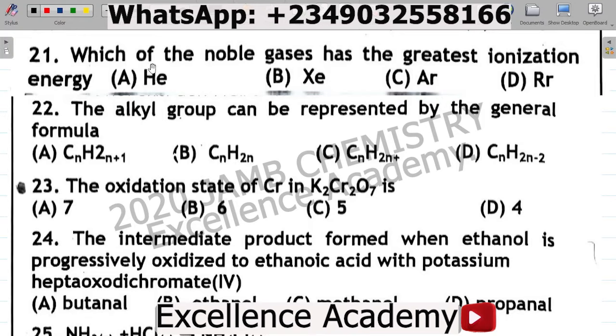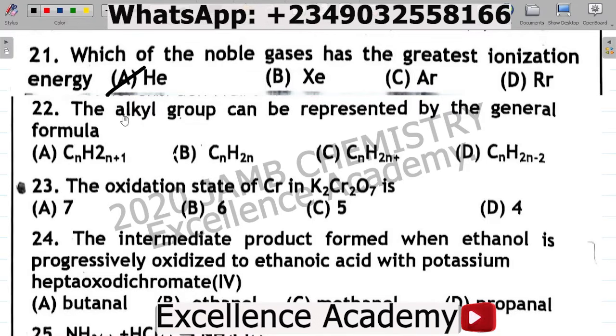Question 21 says, which of the noble gases has the greatest ionization energy? A. Helium. B. Xenon. C. Argon. D. Rhenium. So which of these is the correct answer? For this question, take note that the correct answer is A. Helium. Helium is the noble gas with the greatest ionization energy because it is less stable. So A. Helium is the correct answer.